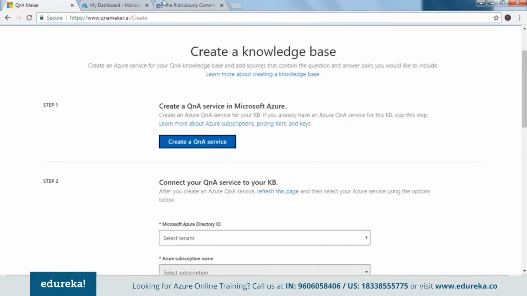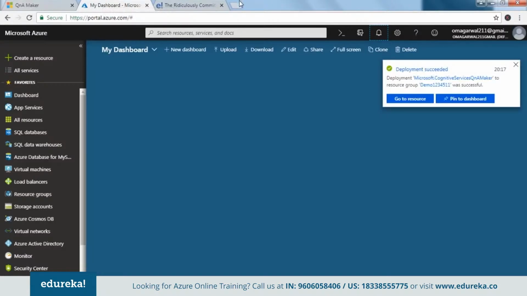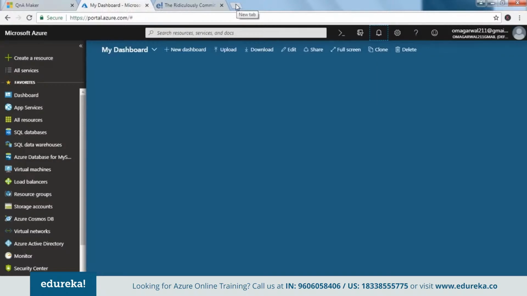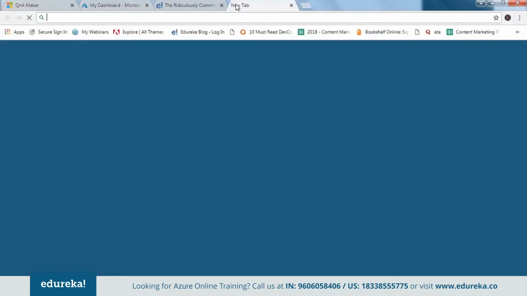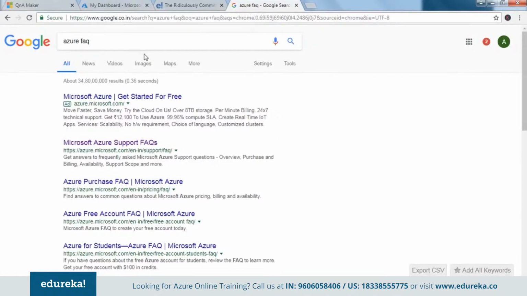Now what happens here? When you create that knowledge base, basically what your Q&A Maker does is it fetches the data from the source that we are giving. As I've already mentioned, you can either give in a document, or you can select a certain URL. In this case, I'm going to select a URL. So what kind of data would we like? If we have some FAQs, that would be better, right? So let's go ahead and select some FAQs. Let me just search for Azure FAQs, and we'll select the first one that is there.